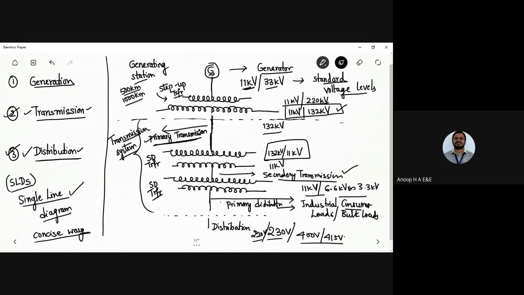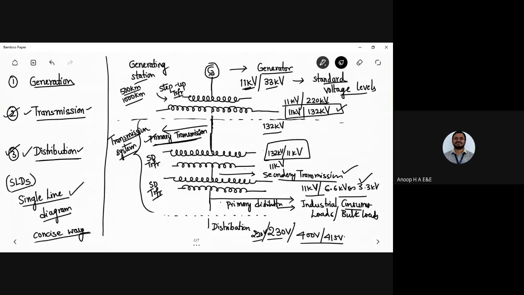In case you have visited any industry, you will come to know that they have large motors, certainly of 100 kilowatt or 70 kilowatt or 150 kilowatt, 300 kilowatt. To meet that level of power, you need a higher value of voltage, in terms of 3000 volts or 6000 volts. That's the reason why we call it 6.6 or 3.3 kilovolt here.